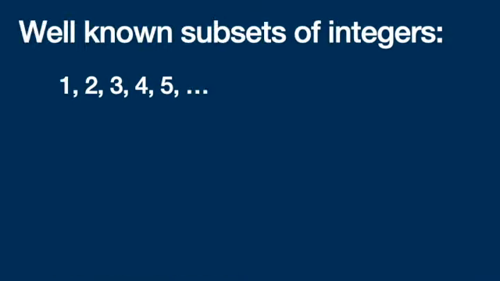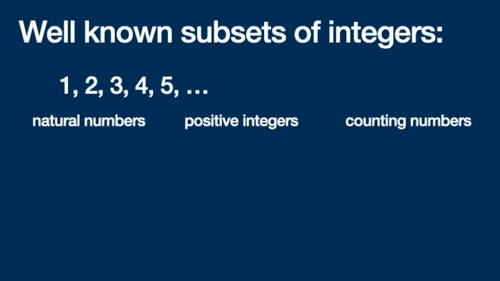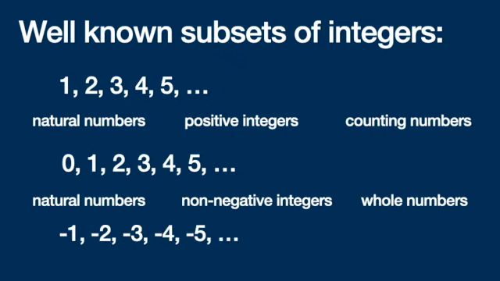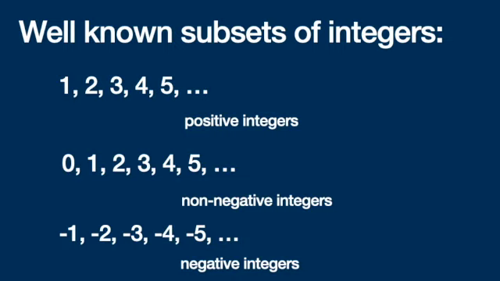The numbers 1, 2, 3, 4, 5 are known as natural numbers, positive integers, counting numbers. The numbers 0, 1, 2, 3, 4, 5 are sometimes known as natural numbers, non-negative integers, and whole numbers. Natural numbers is a very bad name because it's not clear what it means. Several references use different notation. The numbers -1, -2, -3, -4, -5 are known as negative integers, so we are going to stick with positive integers for the first set, non-negative integers for the second set, and negative integers for the third.